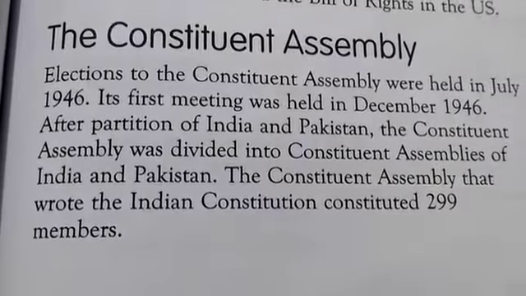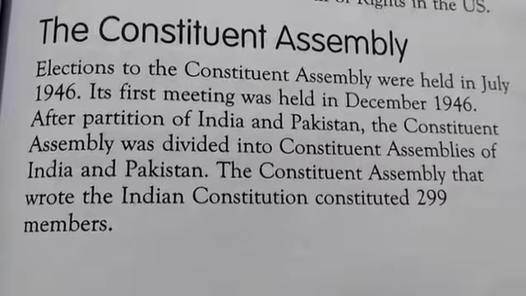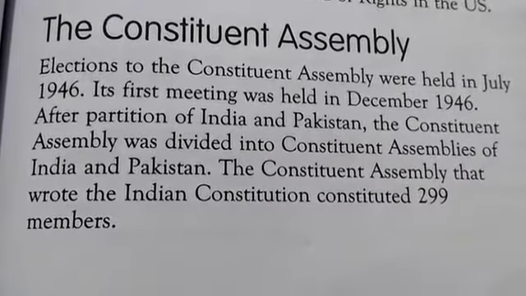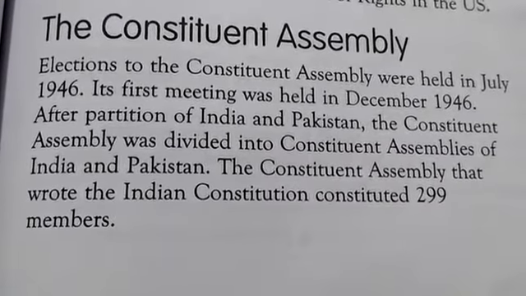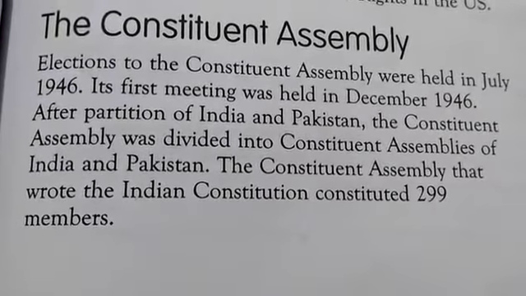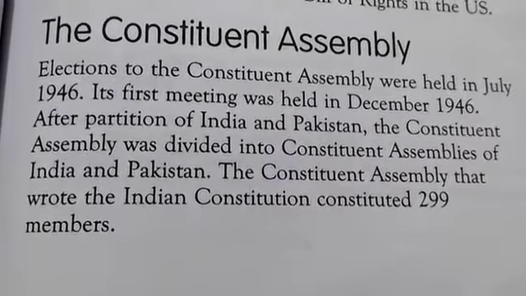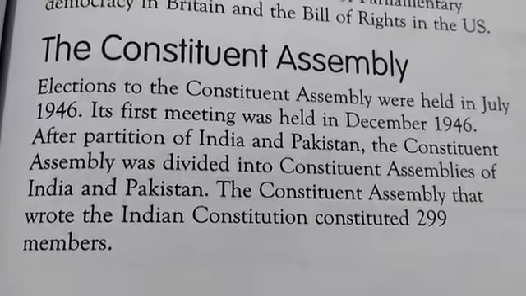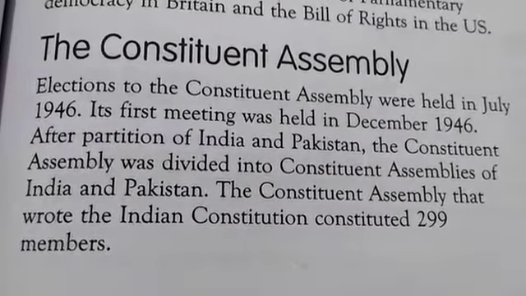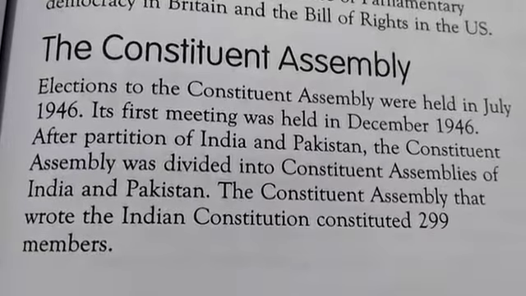The Constituent Assembly. Elections to the Constituent Assembly were held in July 1946. Its first meeting was held in December 1946. After partition of India and Pakistan, the Constituent Assembly was divided into Constituent Assembly of India and Pakistan.